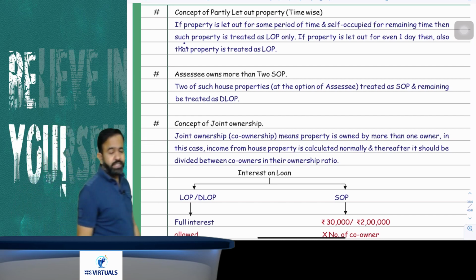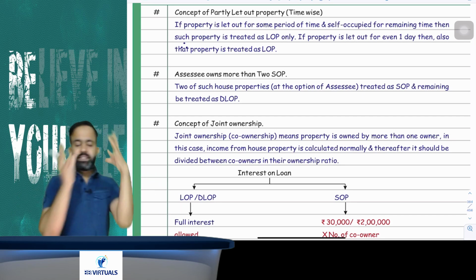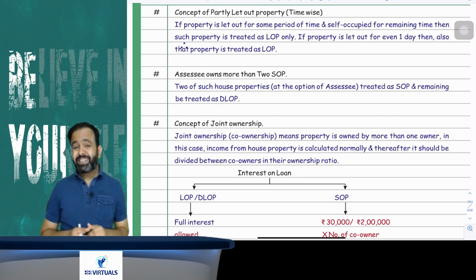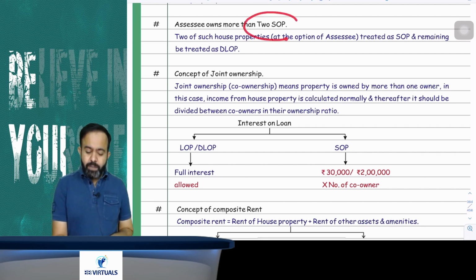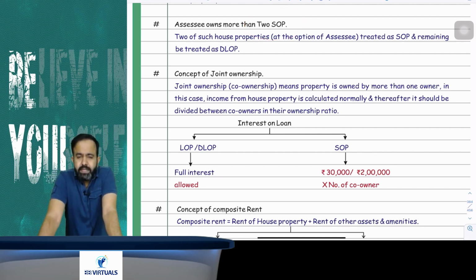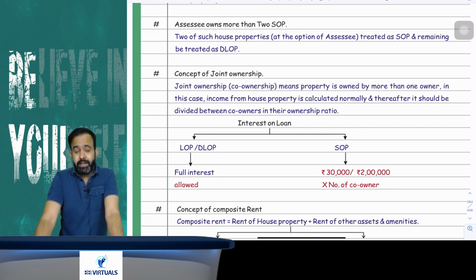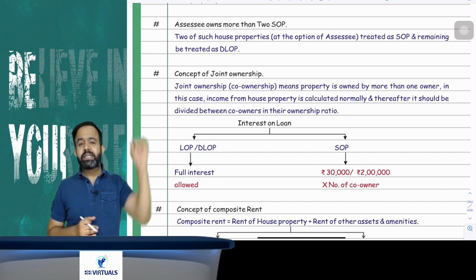You got my point or not? Yes. So what I'm saying is that any house property that is let out for some period of time and self-occupied for some period of time will be treated as LOP only, that is let out property. Now suppose an assessee has more than 2 SOP, then sir, which SOP will be treated as exempt and which SOP will be treated as DLOP?